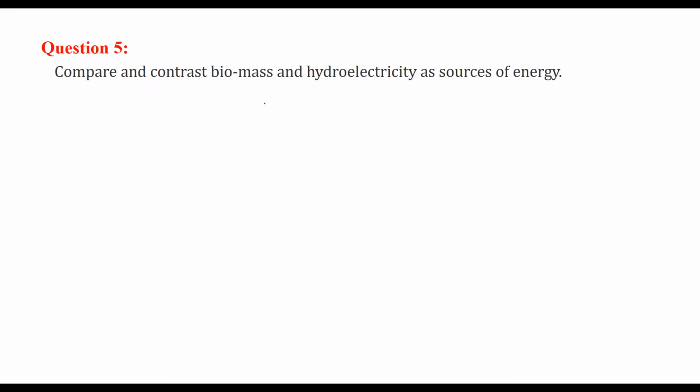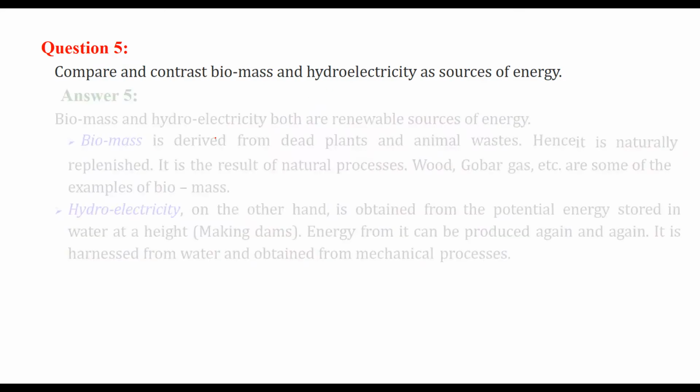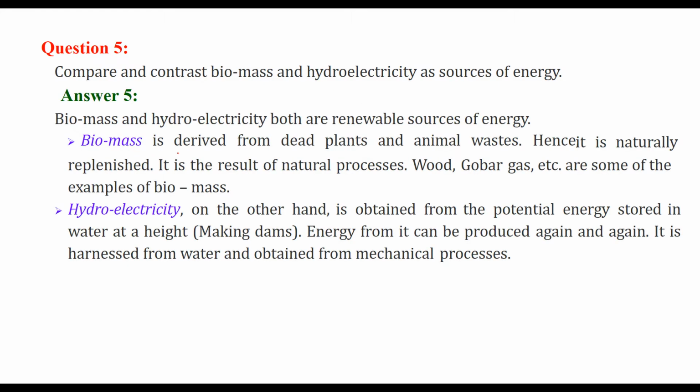Compare and contrast biomass and hydroelectricity as sources of energy. Biomass, this is derived from whom? Dead plants, animal waste. These are not useful for us because dead plants, they are dead. Animal waste, they have eaten and consumed, they have got the energy. Now it is waste. So it is naturally replenished. It is the result of a natural process. The wood and gobar gas are some examples of biomass.